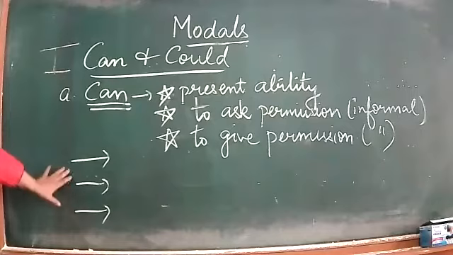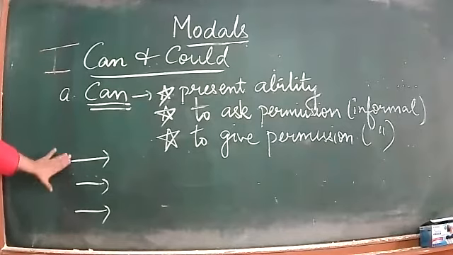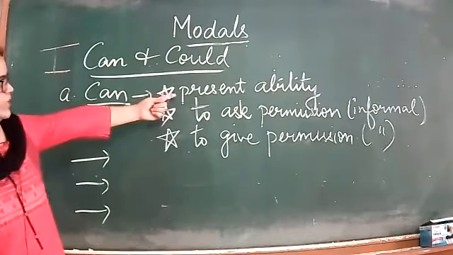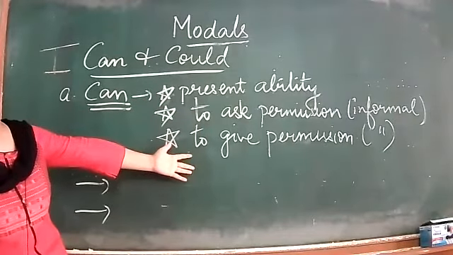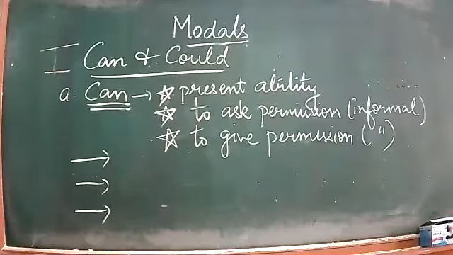You will do this. I am giving you 30-40 seconds. Quickly write down 3 sentences. I can jump high. Can I use your pen? You can use my pen. So these are the 3 examples. You can change the examples according to your wish.